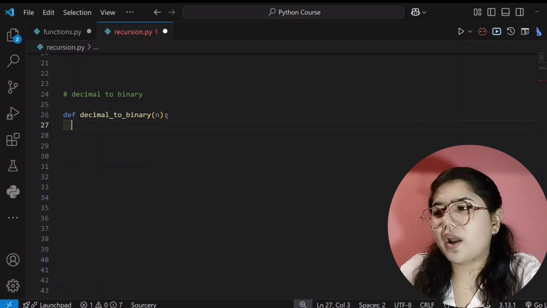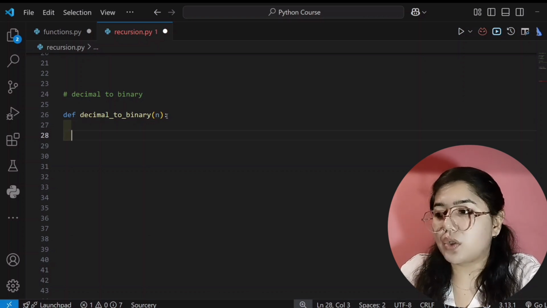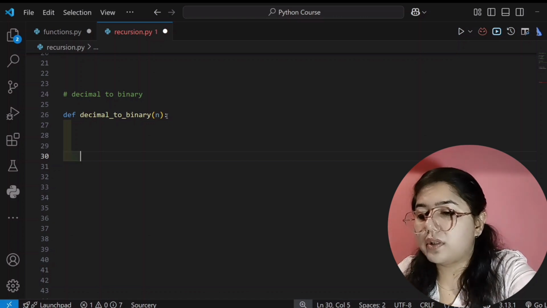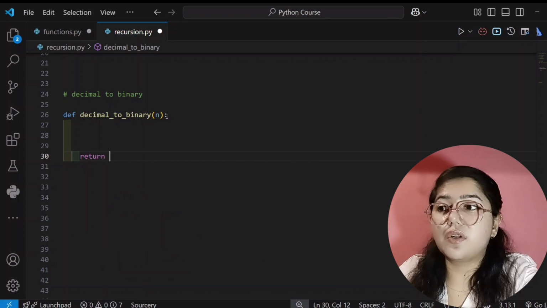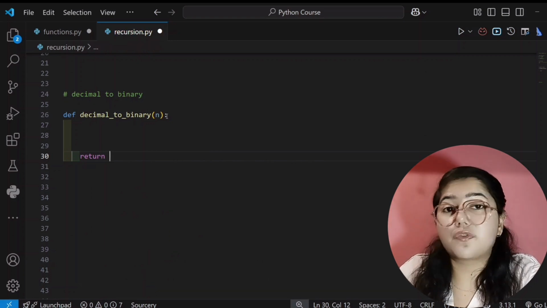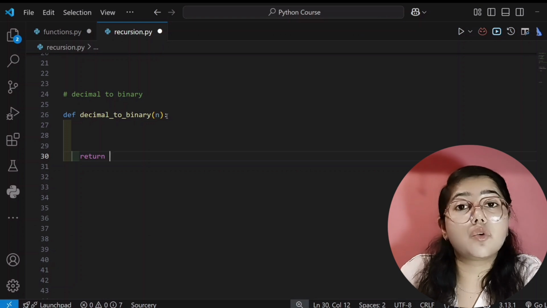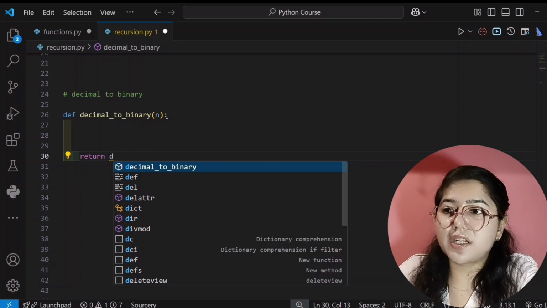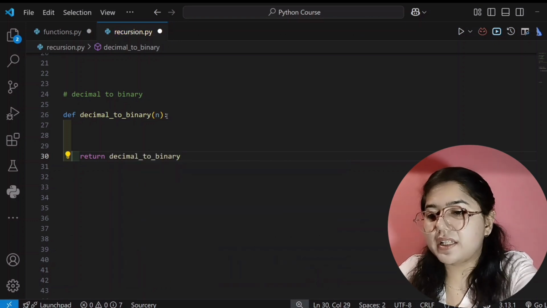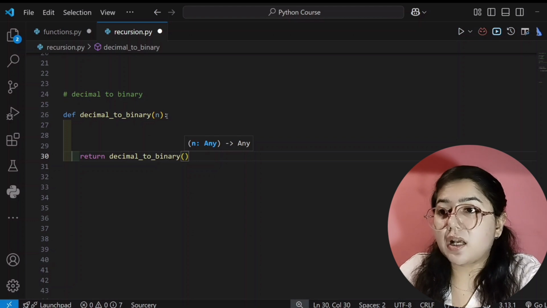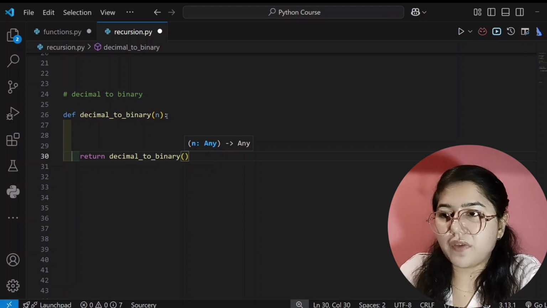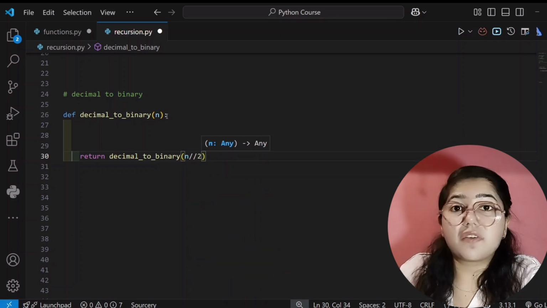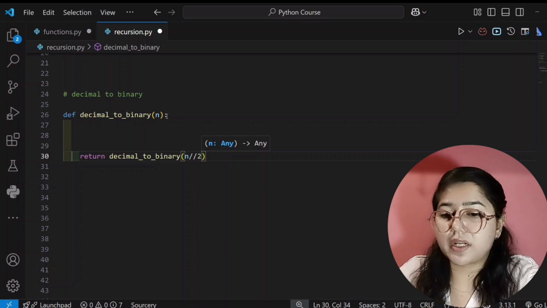And now in the next line we will write a condition. What condition will we write? Or rather we will write the condition at the end. First we will write the logic for this. What will be the logic for this? See here. For this we will return a value. And here we will write the logic while returning. What will be the logic? First logic will be for making that number into half. Means dividing that number by 2. So here we will call our function. Means decimal to binary is calling itself. Okay. And now inside this parenthesis, if n is our number whose binary we want to find, we will divide that number by 2. We are making it half, we are dividing by 2. That only I am writing here.